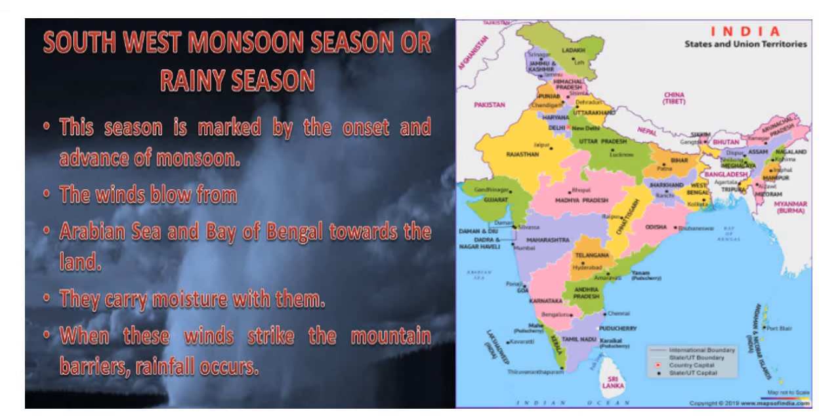They carry moisture with them. These monsoon winds carry moisture with them. When these winds strike the mountain barriers, then rainfall occurs. So these are the important characteristics of the southwest monsoon season.